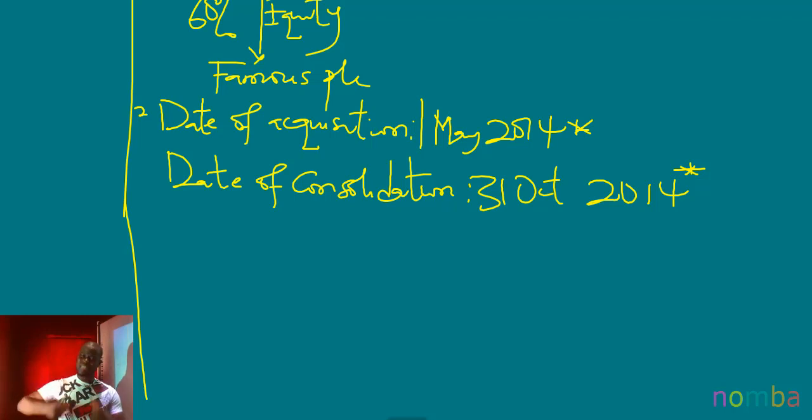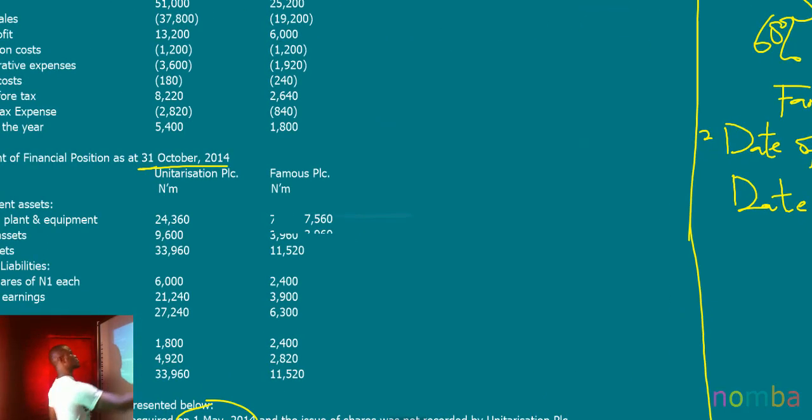Because if you should miss that particular point, if you don't identify that the question you are solving is a question of an acquisition during the year, you might get very little mark in that question. So please, you need to be able to identify that. Having identified that, then we go back to our question.